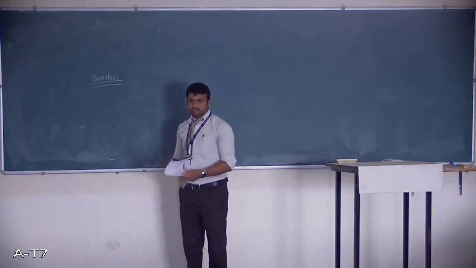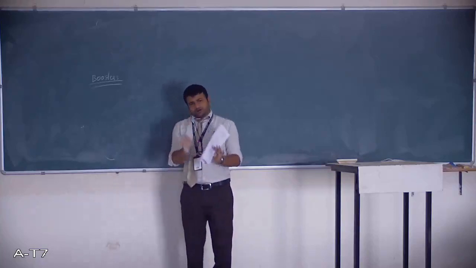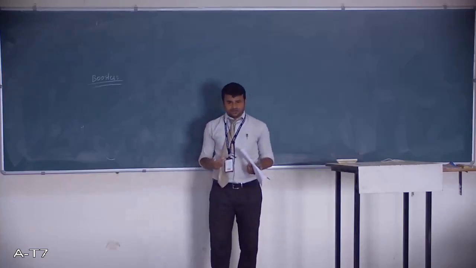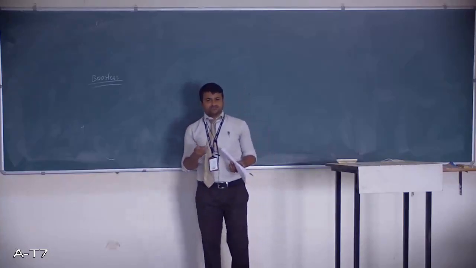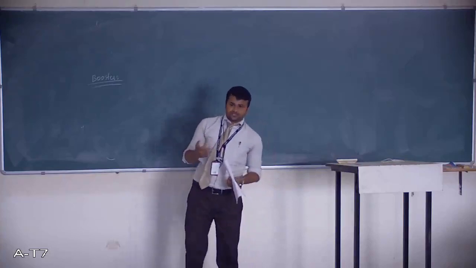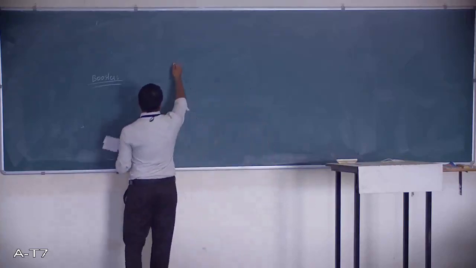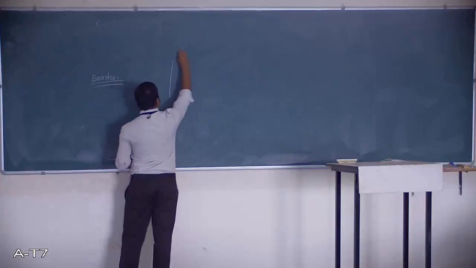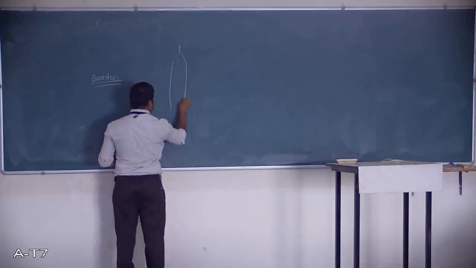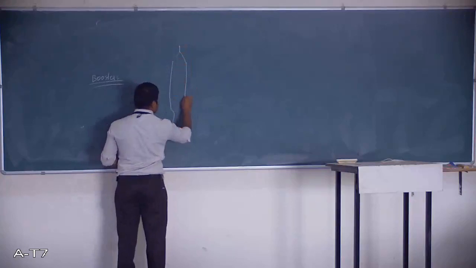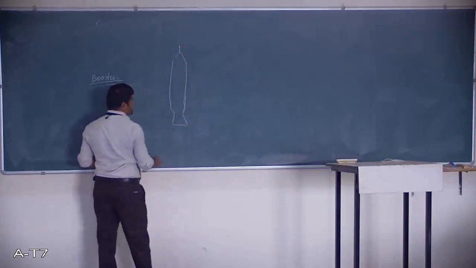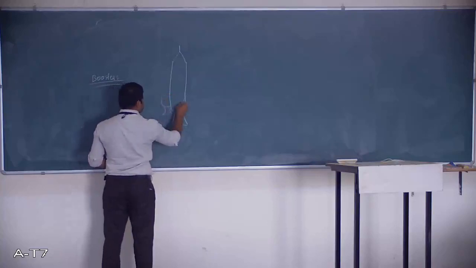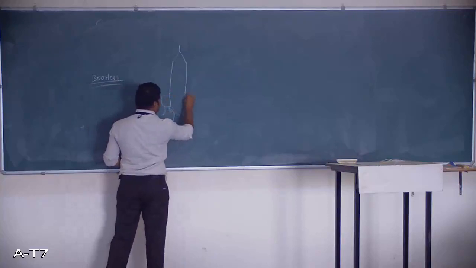Coming to our technical term, our rocket engines have different stages. First stage, second stage, third stage, and fourth stage. Let us assume that our rocket looks like this, and here some additional thrust devices are there.